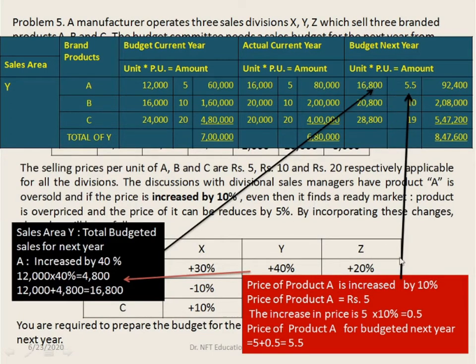The price is also increased by 10 percent in case of product A, which is already mentioned in the sales area of X. So here for the product A, the price is increased by 10%. Price of the product is 5. Increase in price is 5 into 10 percent, that is 0.5. Price of product A for budgeted next year is 5 plus 0.5 is 5.5. So 16,800 into 5.5 is 92,400.